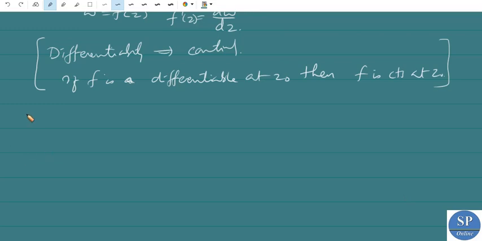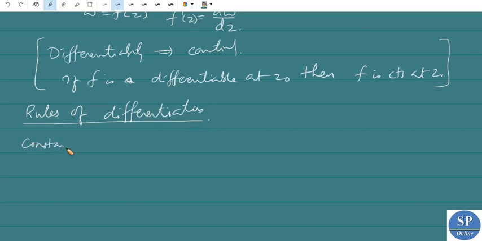Now next, rules of differentiation. Just as in the real case, the first rule is the constant rule. Constant rule is d by dz of c is equal to 0, where c is a constant.